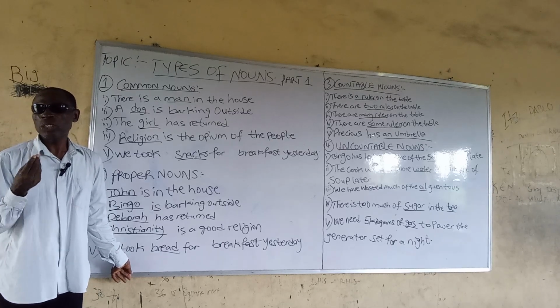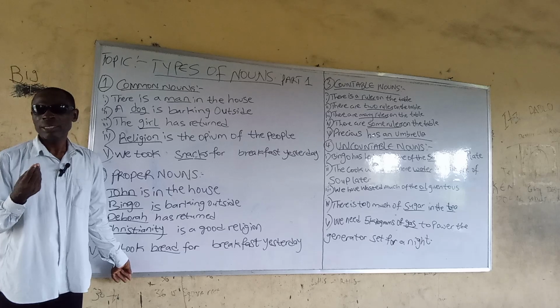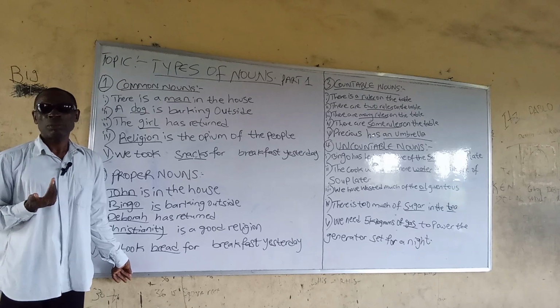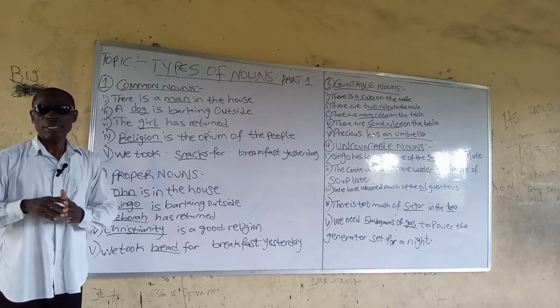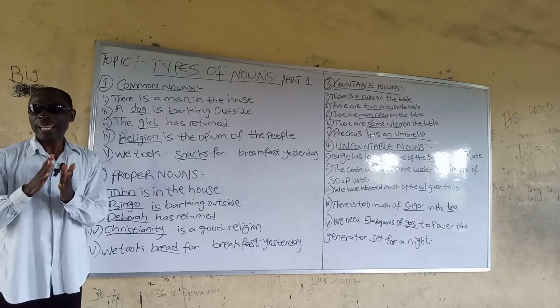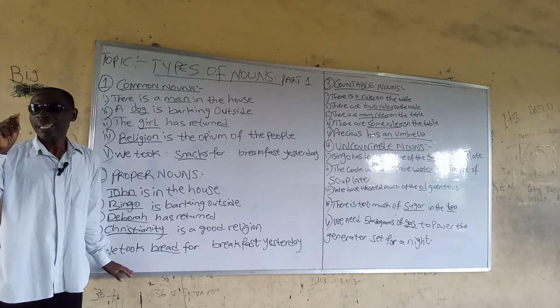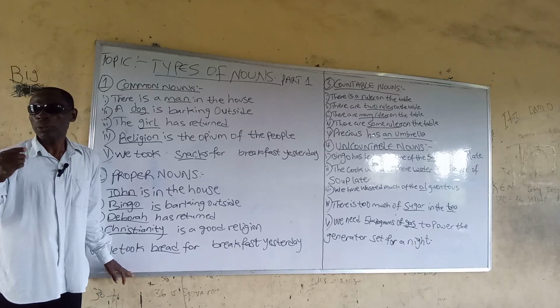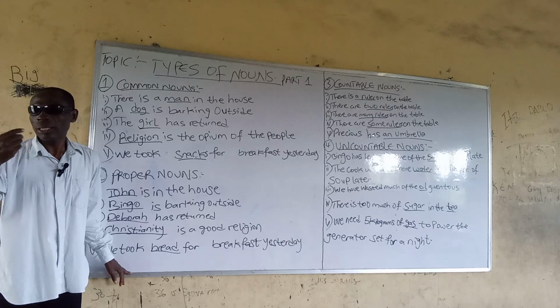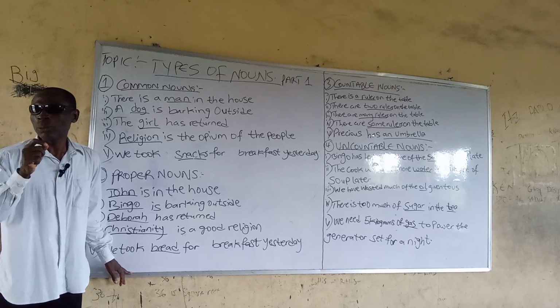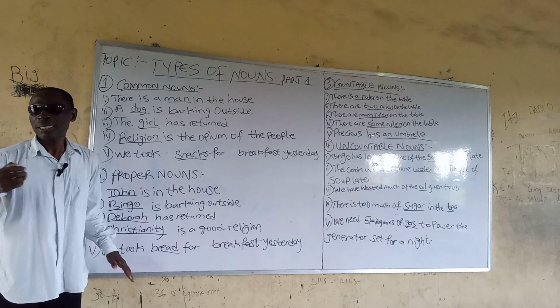Another major characteristic of countable nouns is that they are preceded by a, an, some, many, a lot of, or figures to show singular or plural.